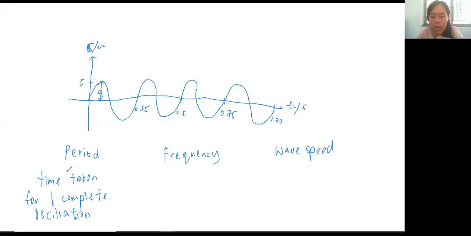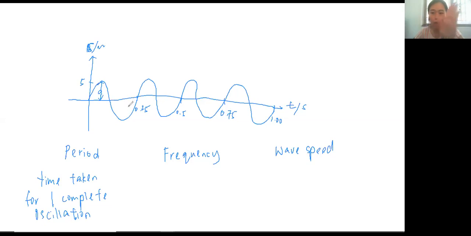Period is the time taken for one complete oscillation. Based on the drawing, what is the value of the period? Yes, Shamira, there are a total of 4 complete oscillations over here. Correct, 0.25 seconds. One crest and one trough is one complete oscillation. So this is period.